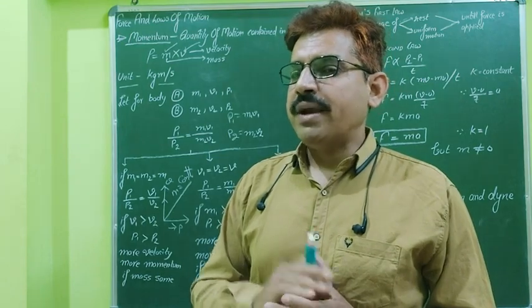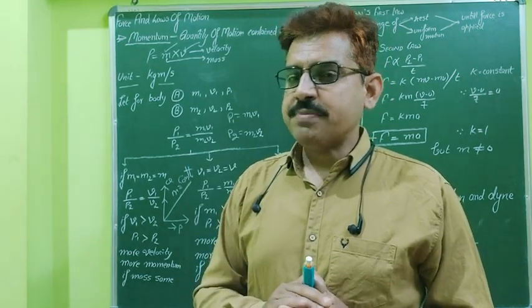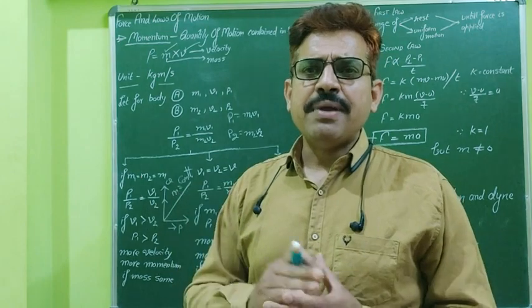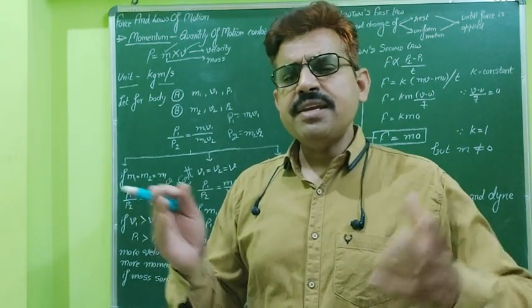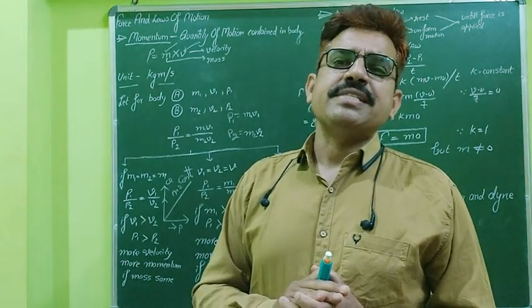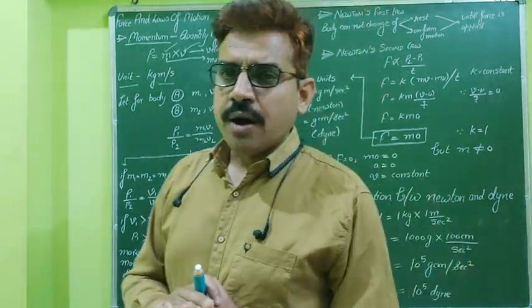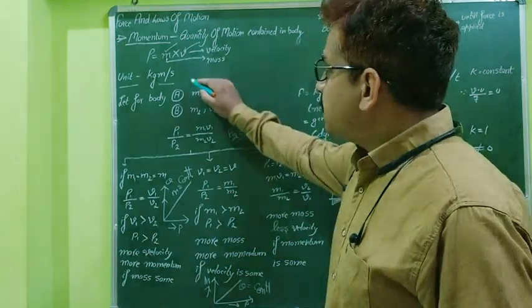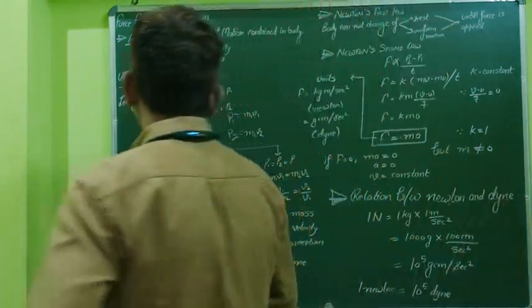As we multiply these two physical quantities, similarly we multiply these two units: kilogram into meter per second. So the unit is kilogram meter per second.